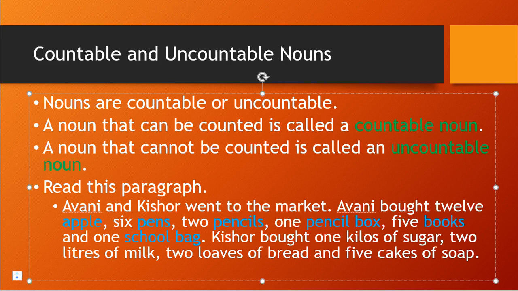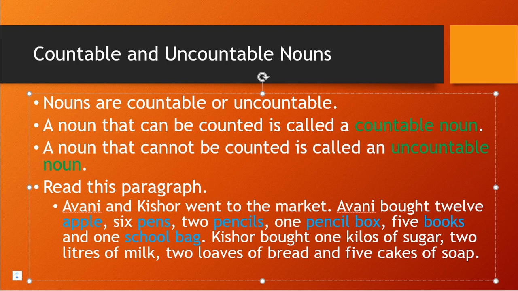Like 12 apples, 6 pens, 2 pencils, 1 pencil box, 5 books, 1 school bag. All of these things you can count, correct? So these are countable nouns.